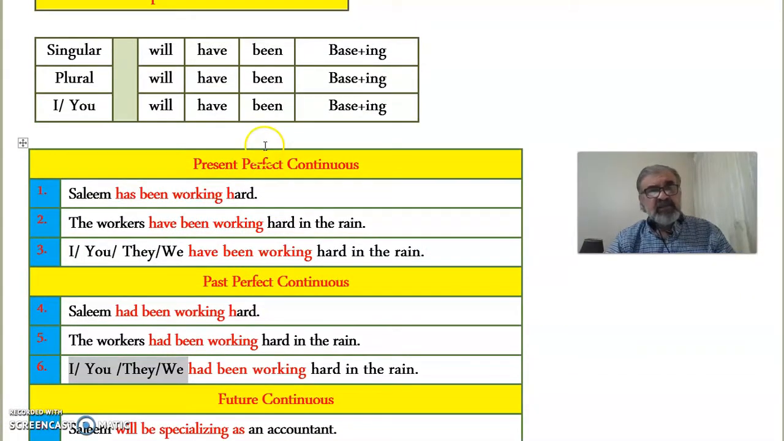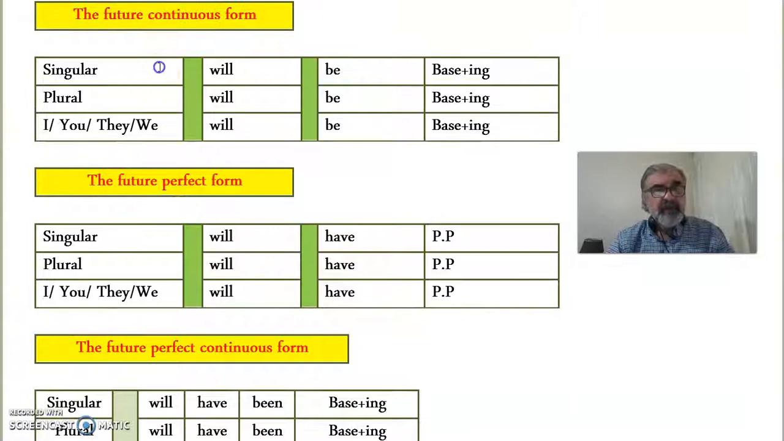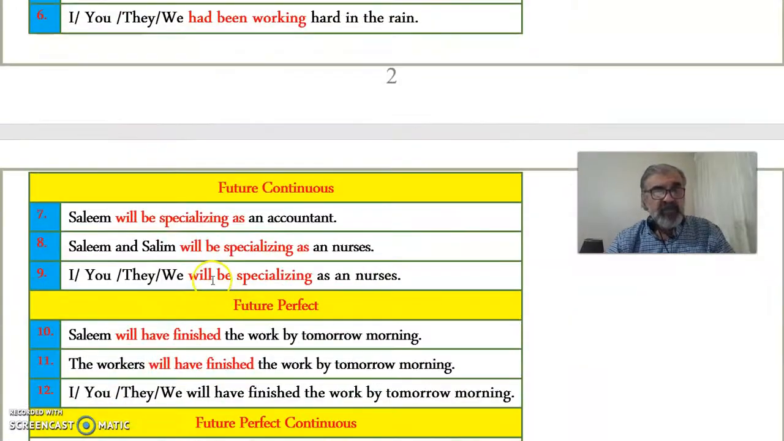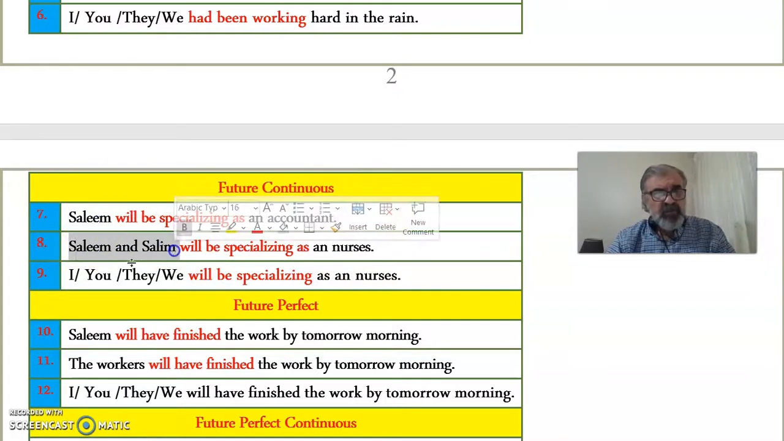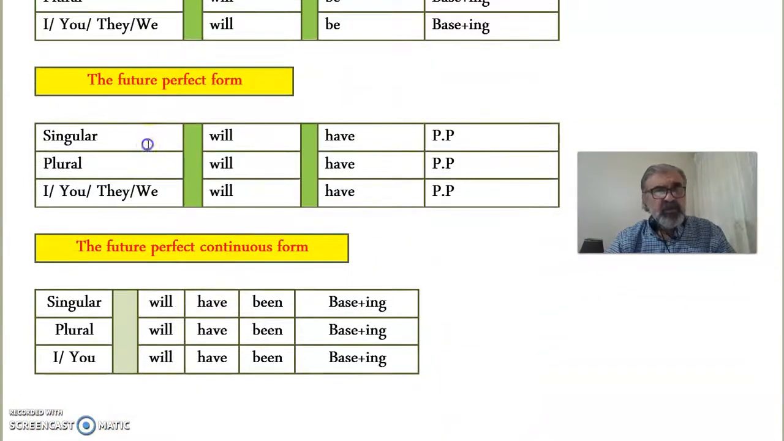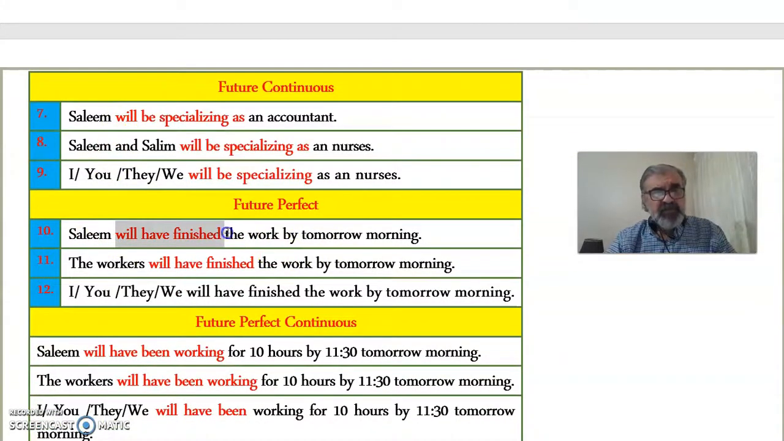Now, future continuous, I should take this down, yeah, which is this one, okay, will be specializing. Again, it doesn't make a difference whether we start with singular, plural, or any pronoun. Now, the future perfect, which is this one, as you can see, will have finished, okay, will have finished. All these are future perfect, regardless, again, whether we start with singular or plural or with any pronoun, okay?